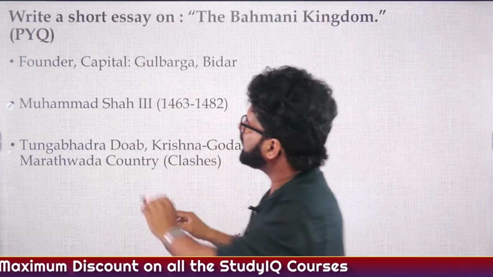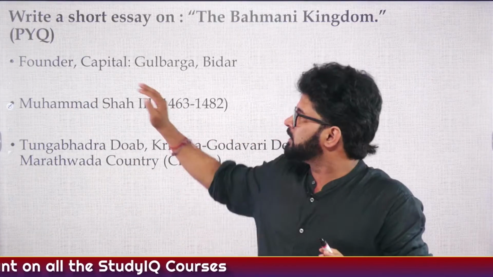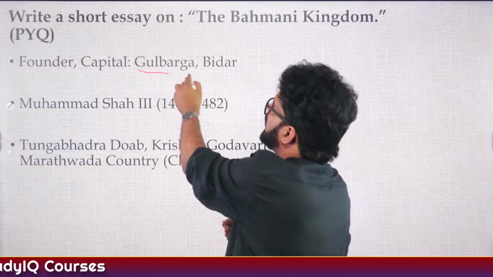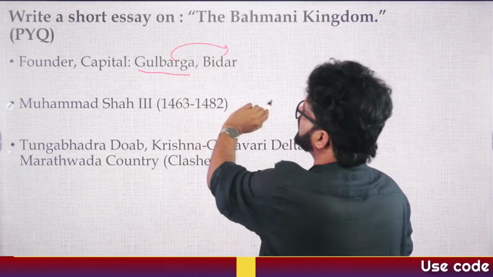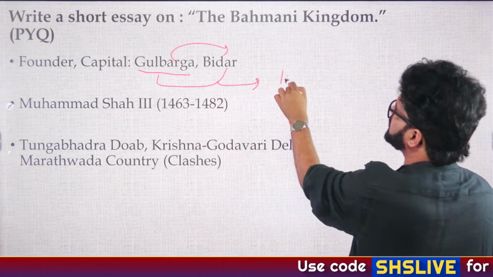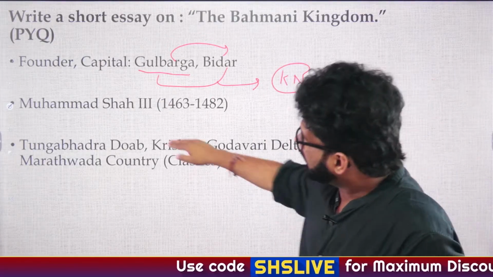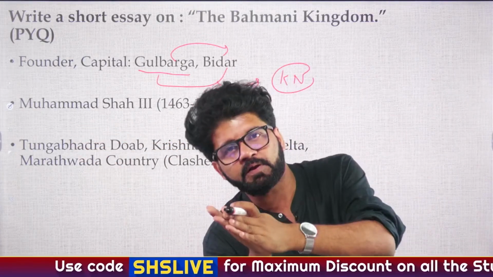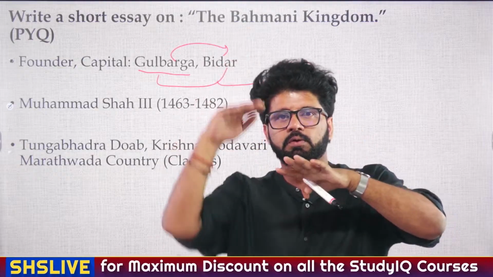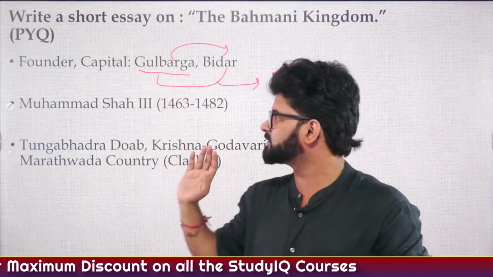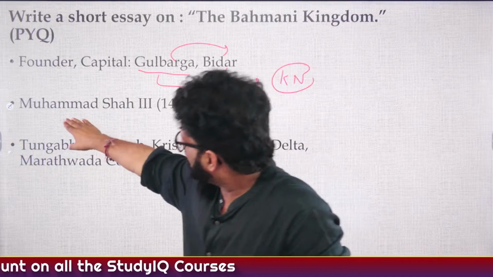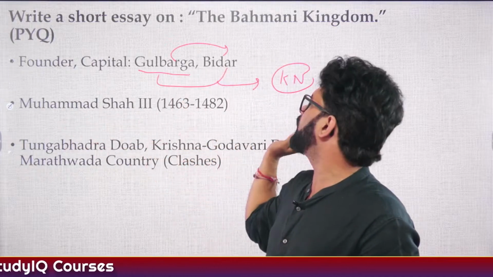So who was the founder? Hasan Gangu or Bahman Shah? Their initial capital was Gulbarga. Later on, they shifted their capital to Bidar. We have discussed this, and both of these regions lie in Karnataka. Then their greatest ruler, or the period during which they reached greater heights, ascendancy, that is Muhammad Shah III, 1463 to 1482.